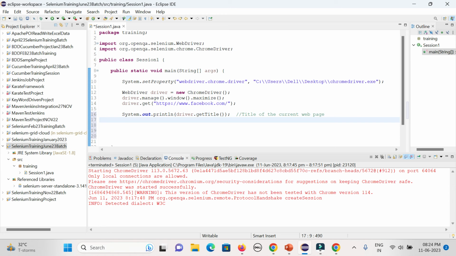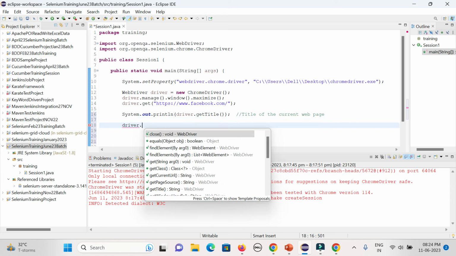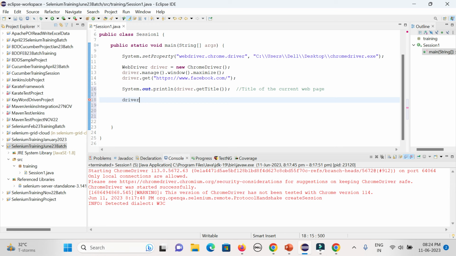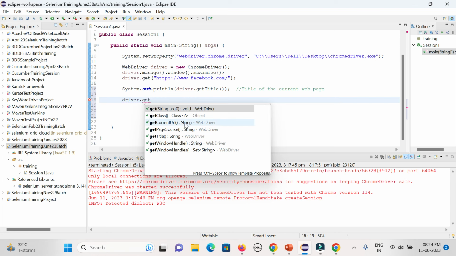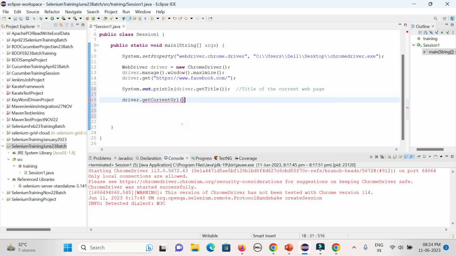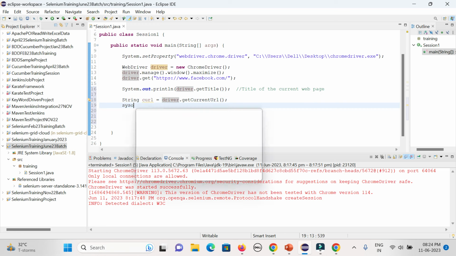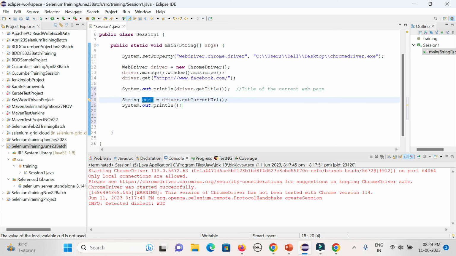Apart from that, you can directly call driver dot get current URL, right? As and when you press driver, all the methods come up. Driver dot get current URL. You can see it comes from WebDriver. The return type is string, so I can store it in some string variable. String curl, that is my variable name. The return type I am storing in the string, then I can print my variable. So these are the two ways you can work: you can directly print it, or you can store it and then print it.